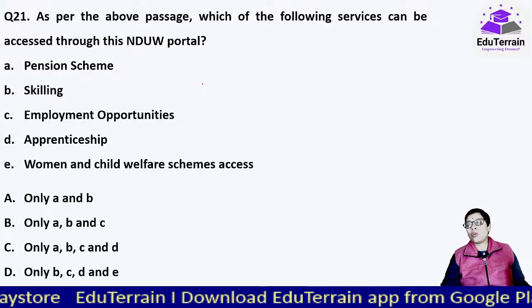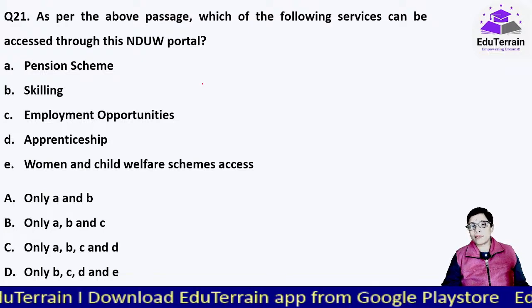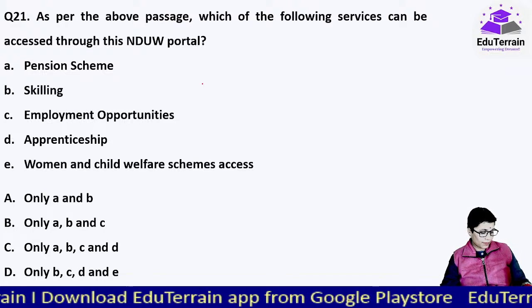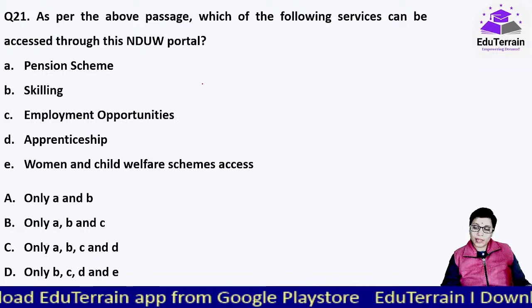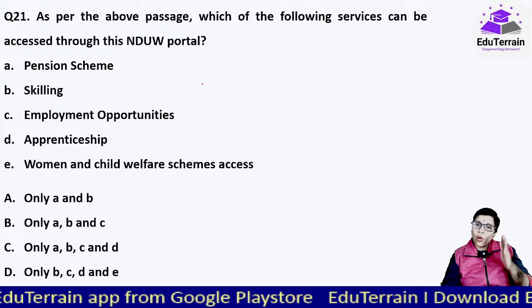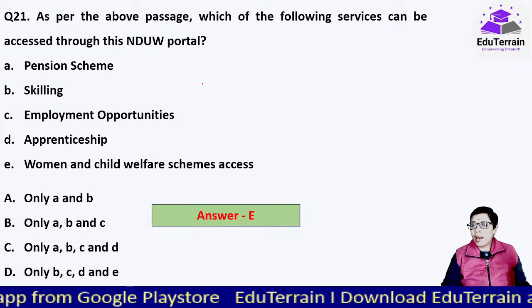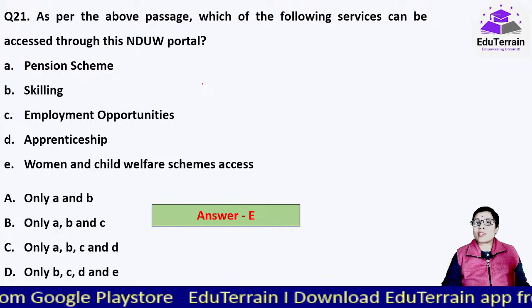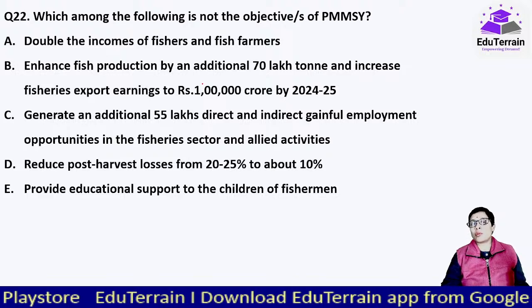So all those schemes have been updated in that programs, schemes, initiatives. In this case, all of these services can be availed by those unorganized workers who enroll themselves on this portal.